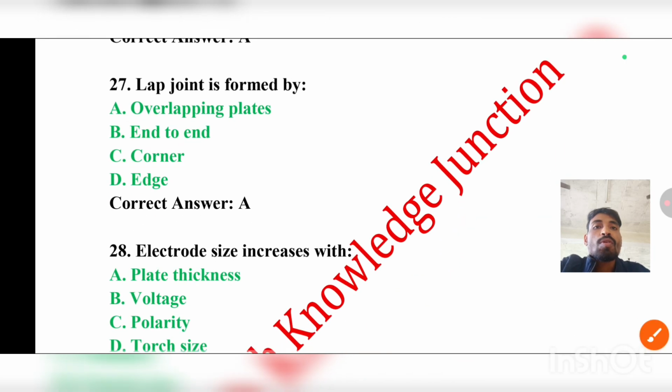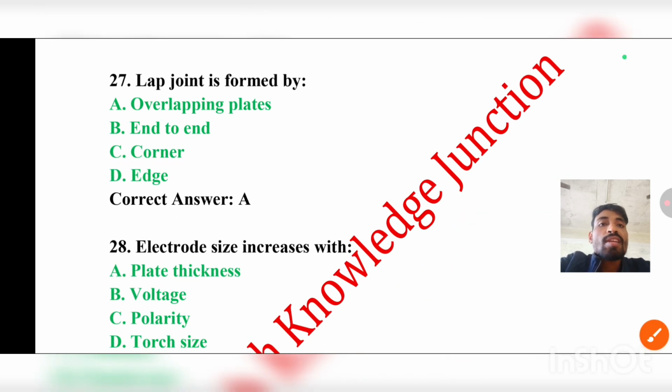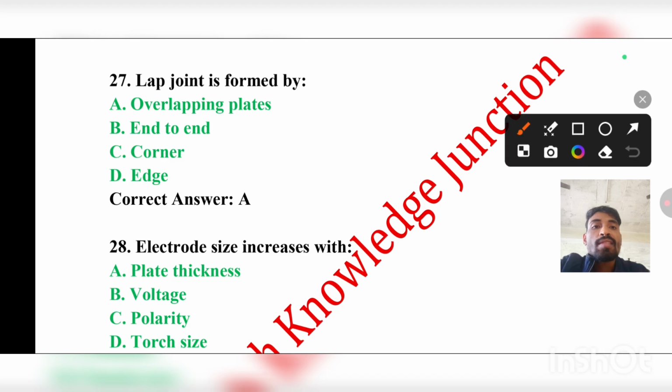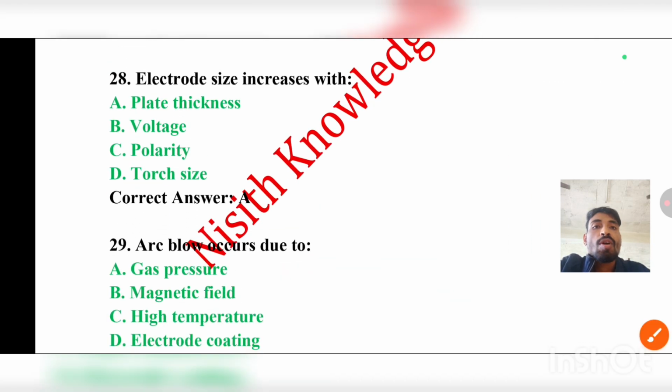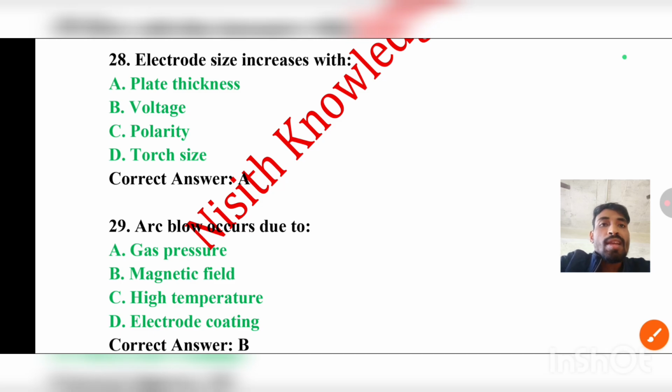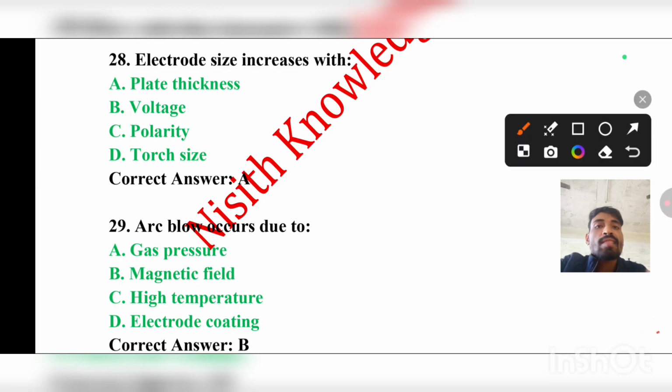Coming to question number 27, lap joint is formed by overlapping plates, end-to-end, corner, or edge. The correct answer is A, that is overlapping plates. Coming to question number 28, electrode size increases with plate thickness, voltage, polarity, or torch size. The correct answer will be A, that is plate thickness.